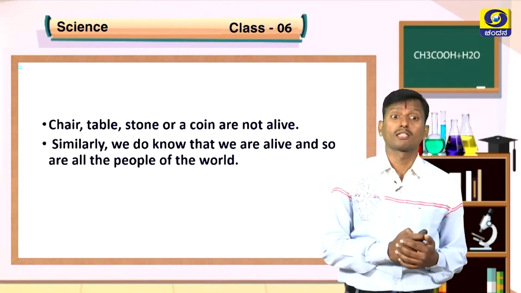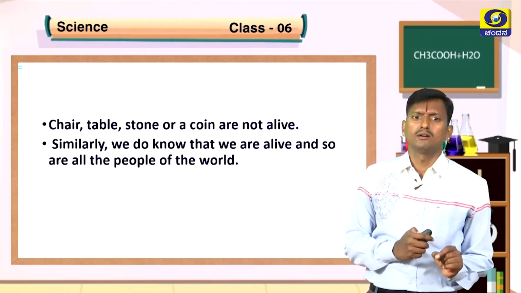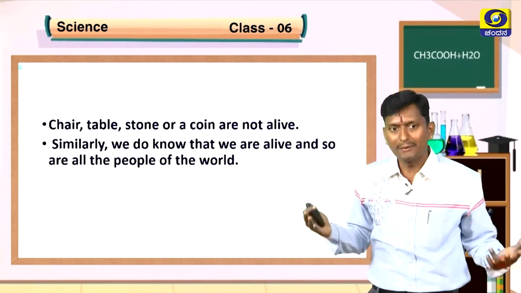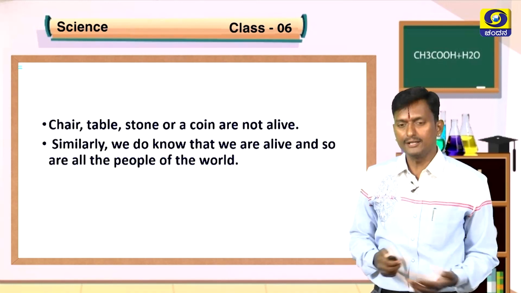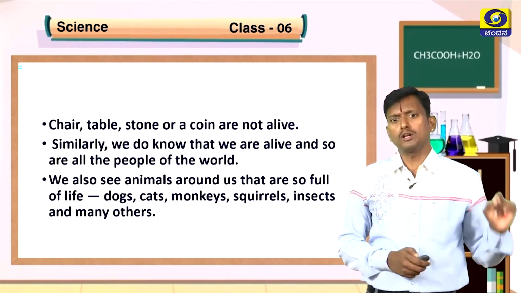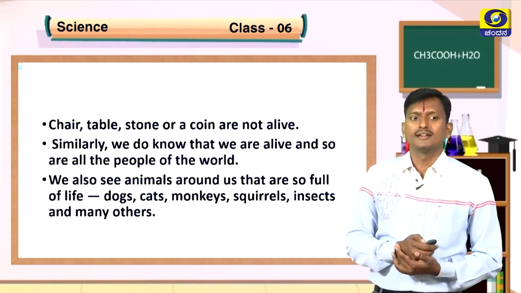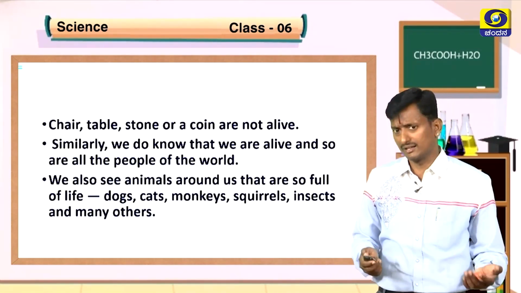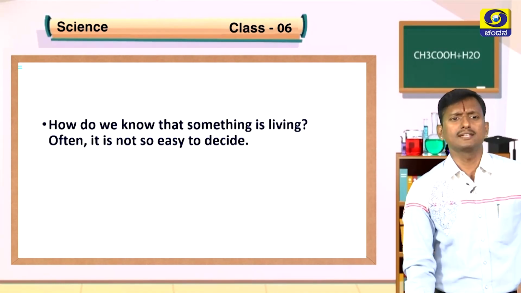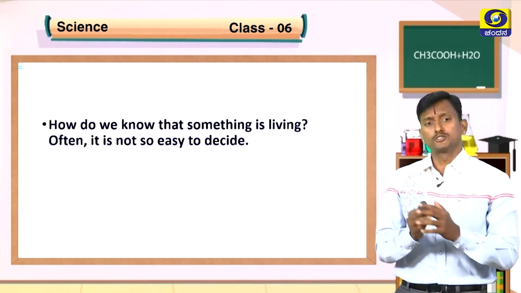Similarly, we know that we are alive and so are the people of the world. We also see animals around us, full of life: dogs, cats, monkeys, squirrels, insects and others are living. How do we know that something is living? Often it is not easy to decide.